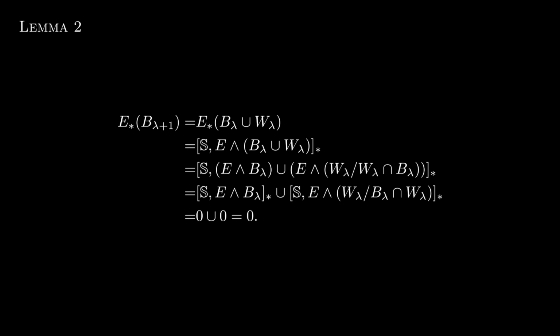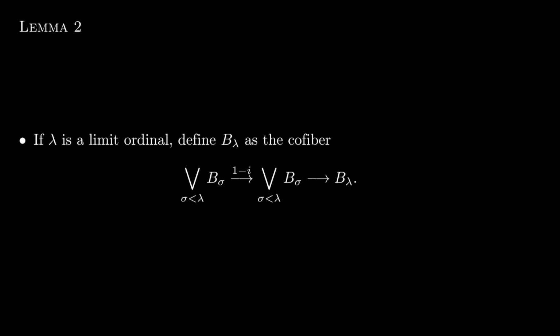The only remaining case to show that this is all true for B_lambda is when lambda is a limit ordinal. So in the case that lambda is a limit ordinal, define B_lambda to be the following cofiber. This 1 minus I map confused me when I was reading it.